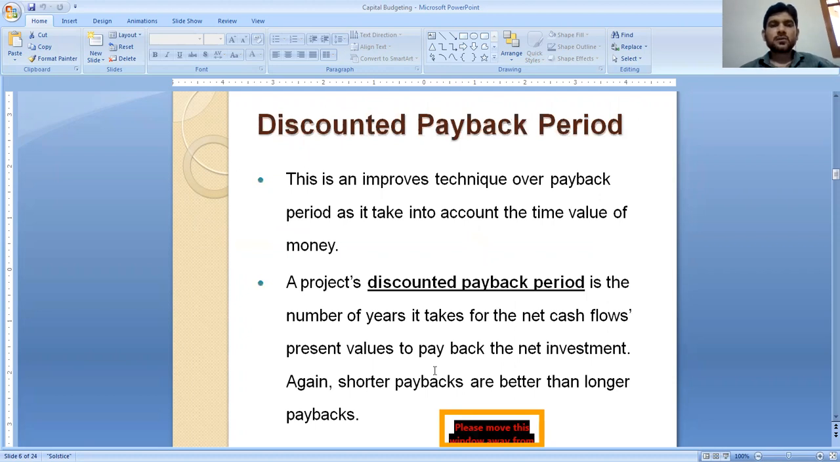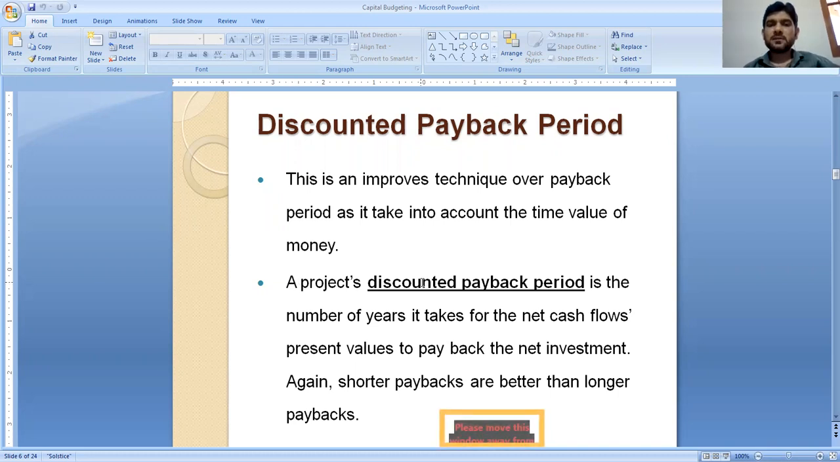Next technique is discounted payback period. This is an improved technique over payback period as it takes into account the time value of money. We have to consider the time value of money in this technique, that is discounted payback period. It is an improved version of payback period.